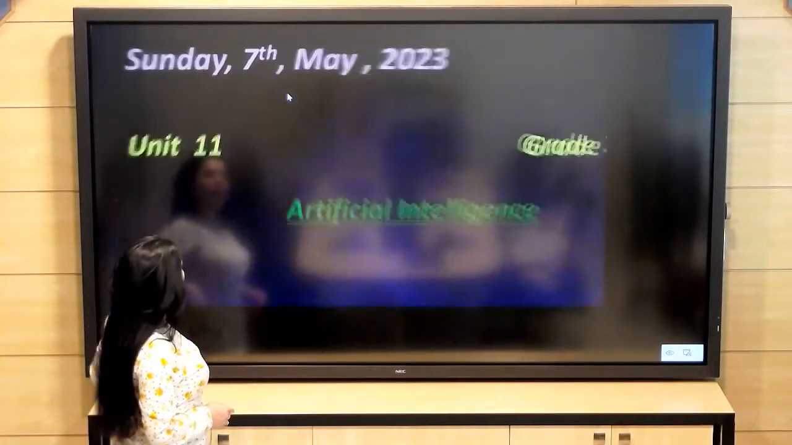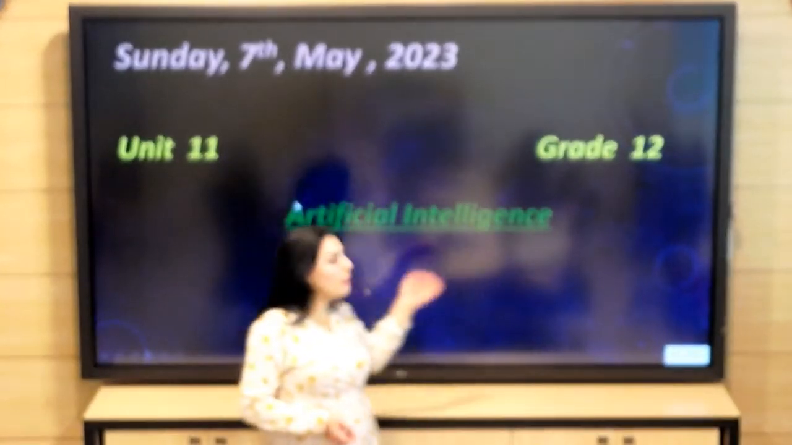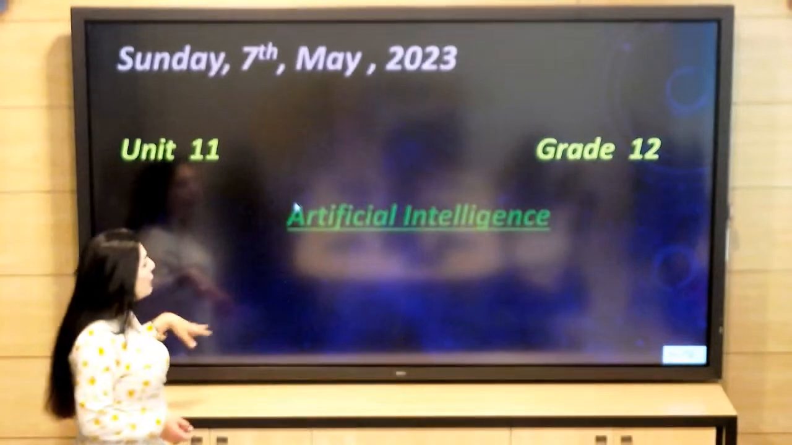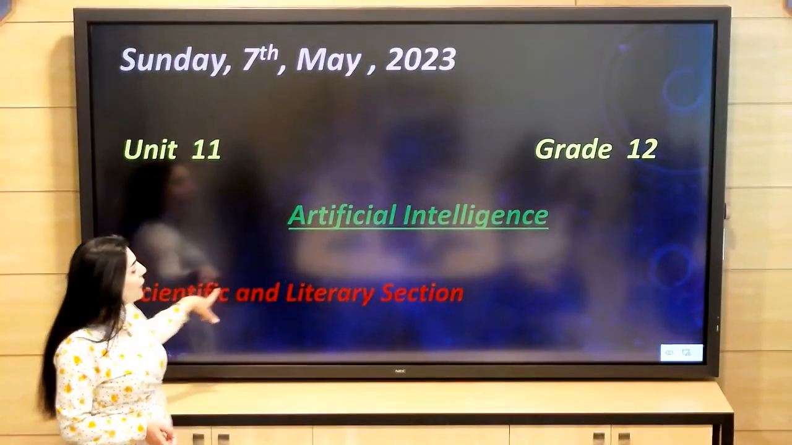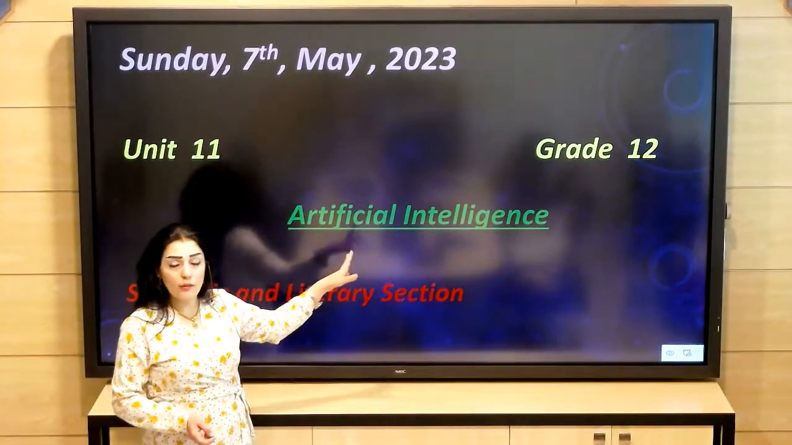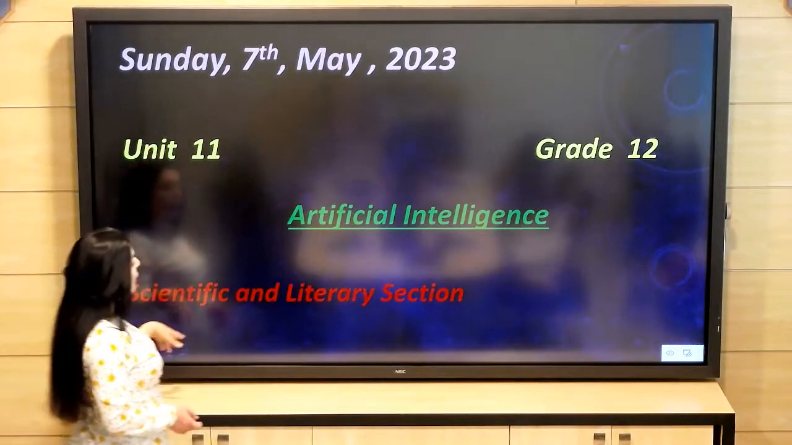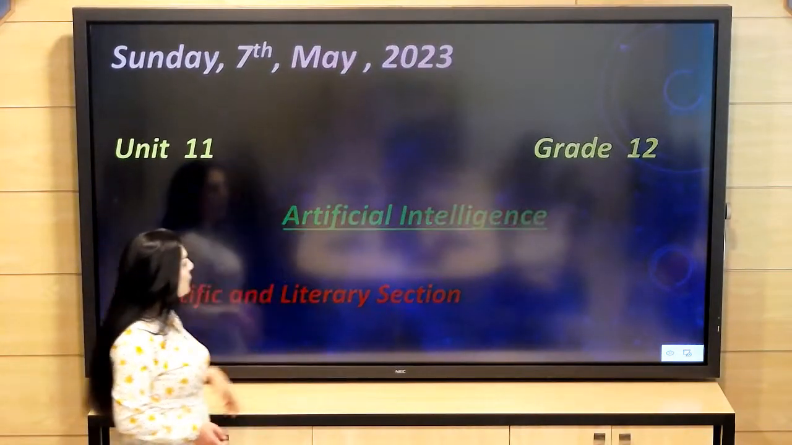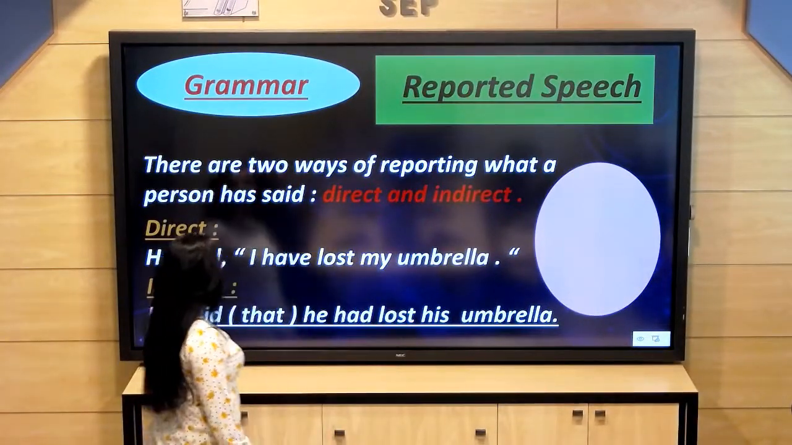7th May 2023. Also, we are going to continue with grade 12, unit 11, artificial intelligence, and this is the scientific and literary section. So this grammar is connected with the scientific and literary section. Grammar, we're going to start with reported speech. So now we are going to talk about reported speech.